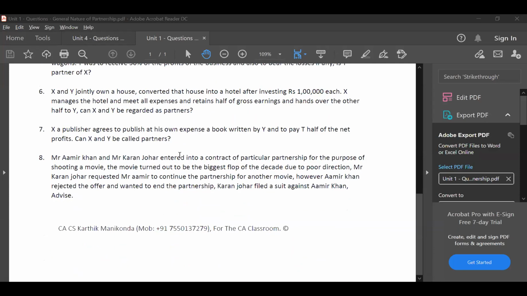Okay, sir. Sir, in question number 8, if it is partnership at will, he will sue, you told, sir. But if both the partners agree to stop the partnership, then no need to continue. See, if it is partnership at will, if both the parties have agreed not to continue the partnership, then the partnership will come to an end. But in particular partnership, the conclusion for this question is, particular partnership is a partnership which is there for a particular project. Here the project is to shoot one movie. Movie has come to an end, so the partnership has come to an end.